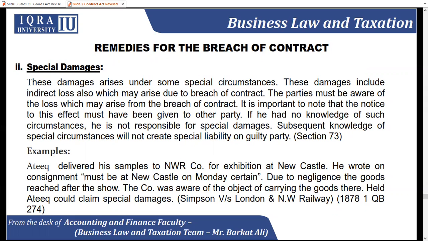Let's take an example of special damages. Atik delivered a sample of NWR company for an exhibition at Newcastle. He wrote that the consignment must be at Newcastle on Monday. Due to negligence, the goods reached after the show. The company was aware of the object of carrying the goods there, so it could be called special damages. Simpson versus Land and NW Railway, 1878 1 QB 274.